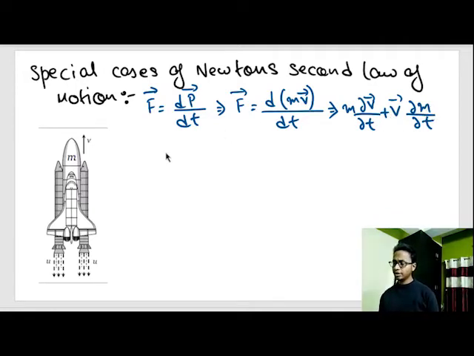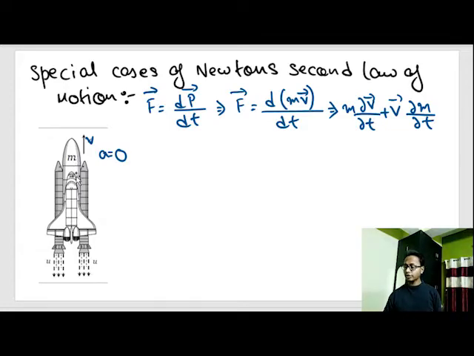But suppose, for example, take a rocket. A rocket moves with velocity v, and the acceleration of the rocket is equal to 0. But the mass of the rocket changes with time. That means this rocket is moving upwards by throwing gas downwards. It is ejecting some amount of gas with some velocity downwards, and thereby the rocket is going up.